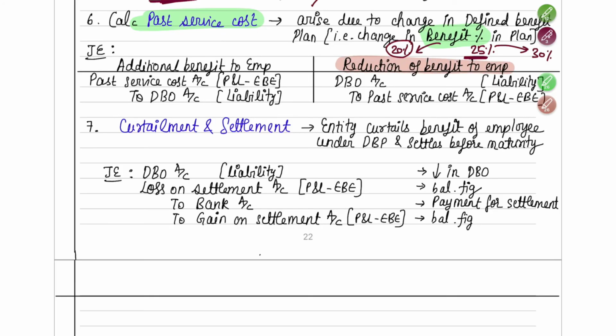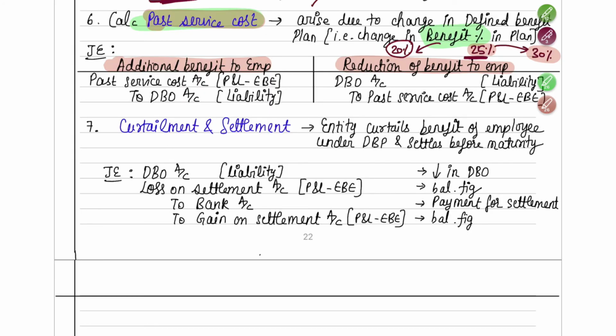here a reduction in employee benefits is happening. But if the company says that 25 percent of benefit was what I decided, but I'm very happy with their performance, so I'll give them 30 percent, then you are giving additional benefits to the employee. So depending on the increase or decrease in the benefit percentage, you will incur something known as past service cost.